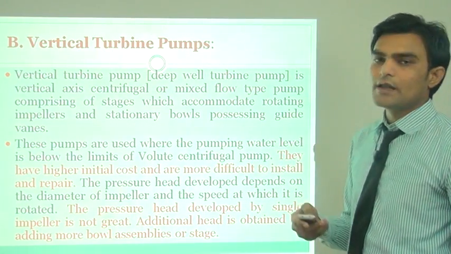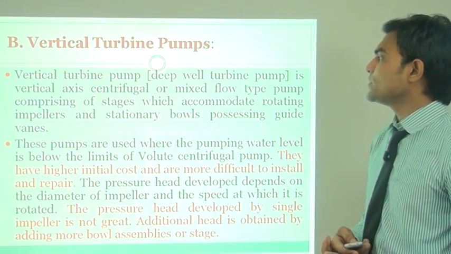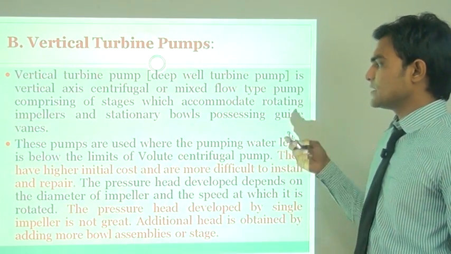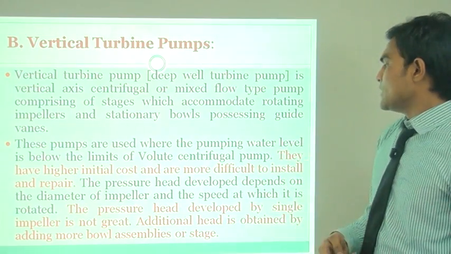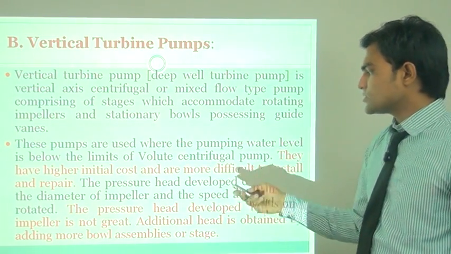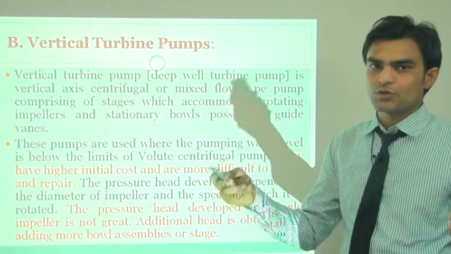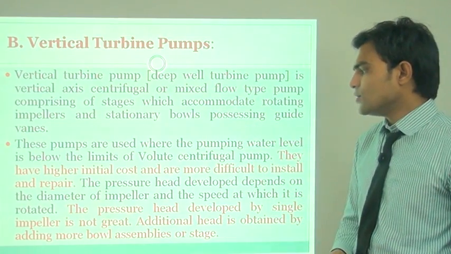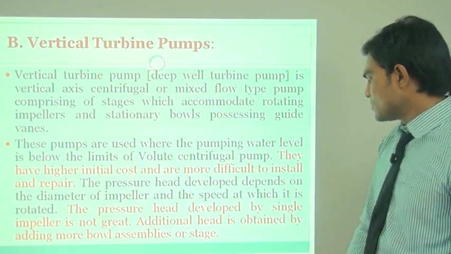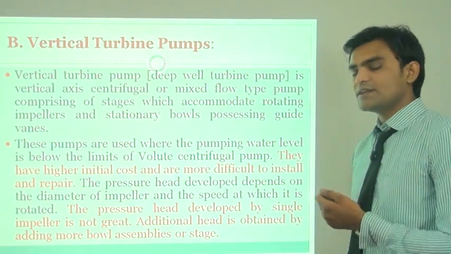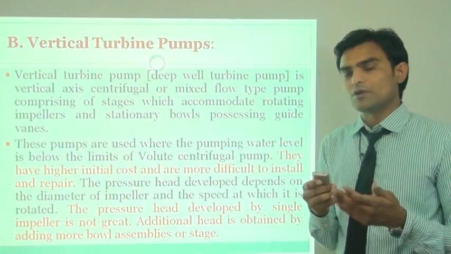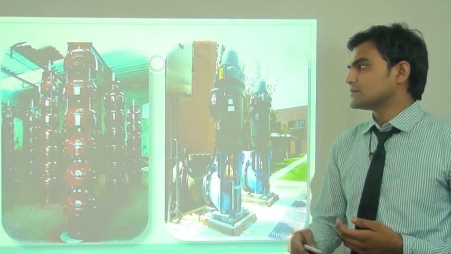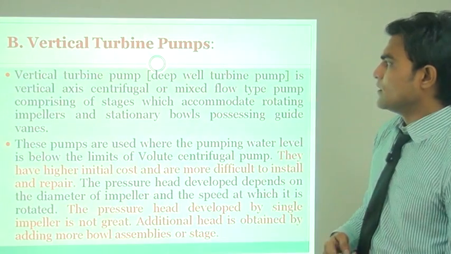Vertical turbine pump, or deep well turbine pump, is a vertical axis centrifugal or mixed flow type pump comprising a stage which accommodates a rotating impeller and stationary bowl with passing guide vanes. They have a higher initial cost and are more difficult to install than other pumps, and it is also difficult to repair or maintain them. The pressure head developed by a single impeller is not great. Additionally, we have to add other impellers with the motor, obtained by adding more bowl assemblies or other stages. That is what a vertical turbine pump looks like.